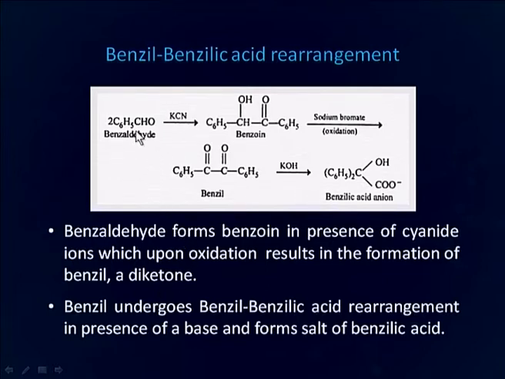Here you can see this is benzaldehyde reacting with potassium cyanide to form benzoin, which upon treatment with sodium bromate forms benzyl, which is an alpha diketone, and this diketone upon reaction with potassium hydroxide undergoes benzyl benzylic acid rearrangement to form salt of benzylic acid. The conversion of benzyl into benzylic acid is called benzyl benzylic acid rearrangement.